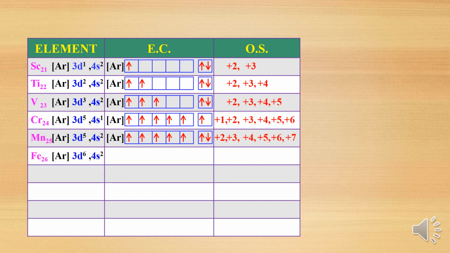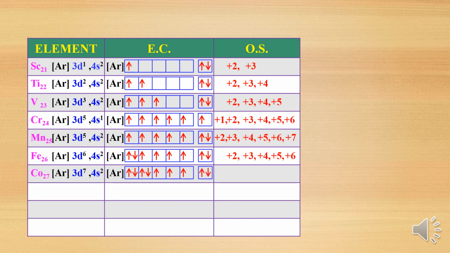Next, iron, 26, 3d6 4s2. Again the minimum oxidation state is plus 2. Then plus 2 and 4 unpaired electrons are there. So total here, again plus 2 to plus 6 for Fe. Then cobalt, 27. The minimum oxidation state is plus 2. Then 7 electrons, 3 unpaired. So plus 2 to plus 5 oxidation states are possible.